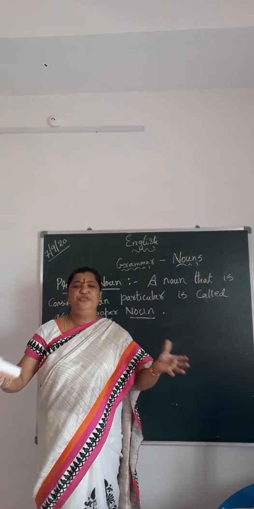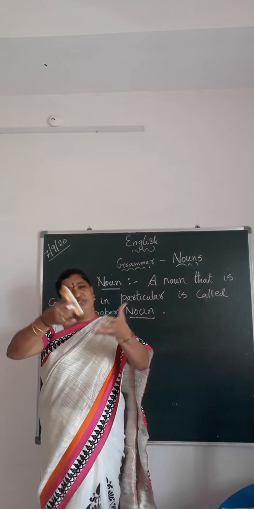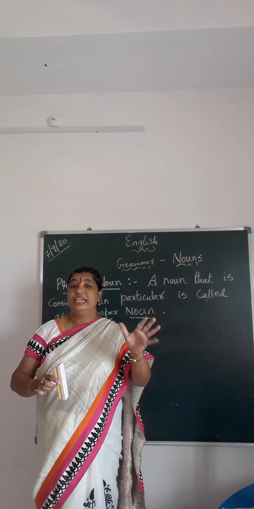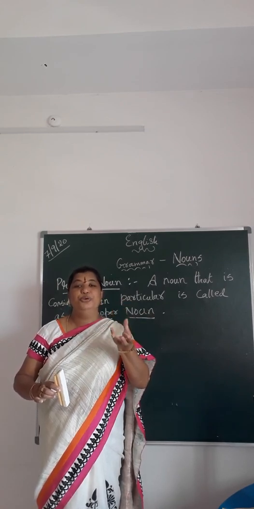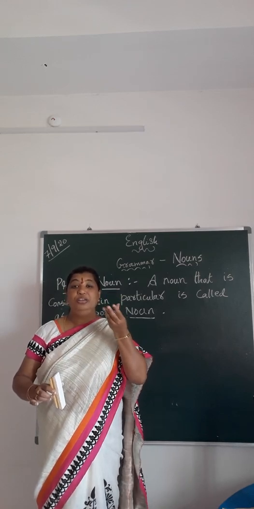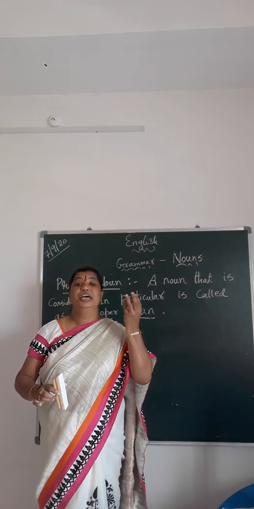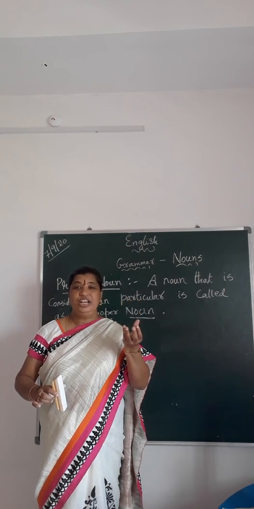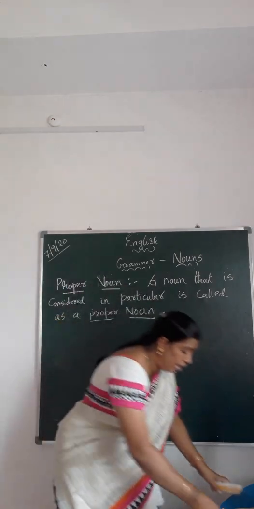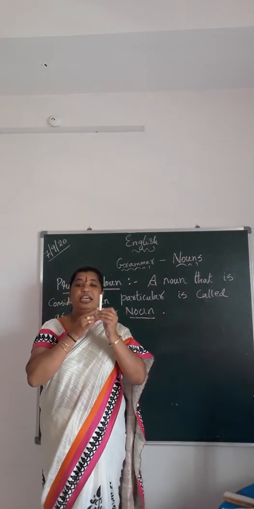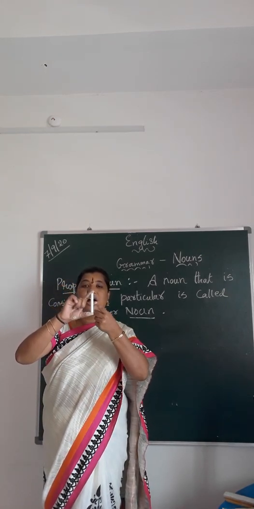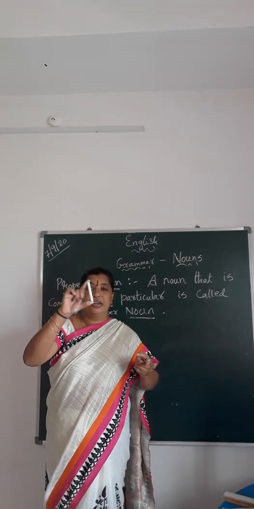Bangalore is a beautiful city. Okay? There are so many cities. Yes, we have so many cities, but out of all the cities, Bangalore becomes the beautiful city. So when I say Bangalore is a beautiful city, the Bangalore there becomes a proper noun. Yes, children? So if I am talking in particular, okay, when I say this chalk is big, so I am talking about this particular chalk. So this chalk becomes the proper noun.